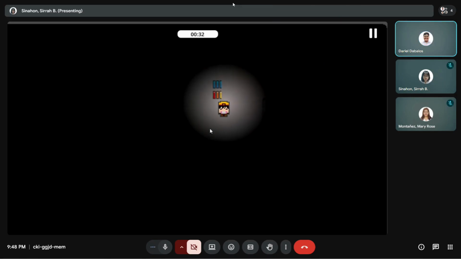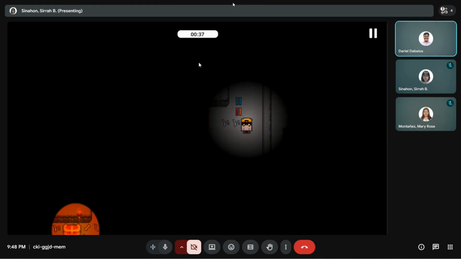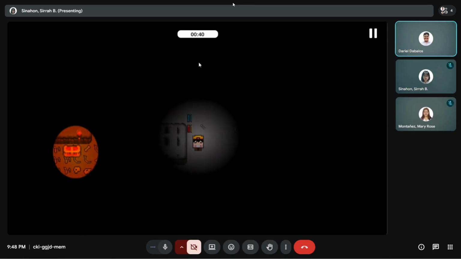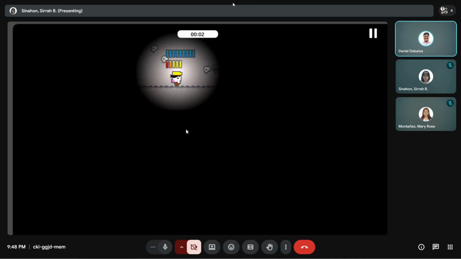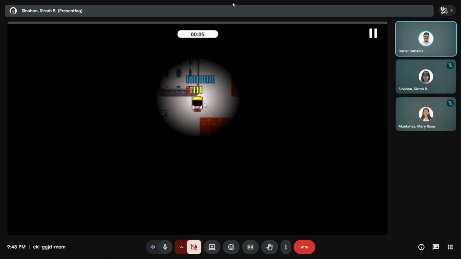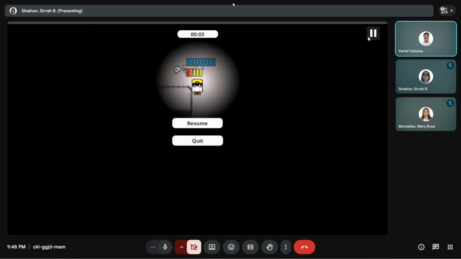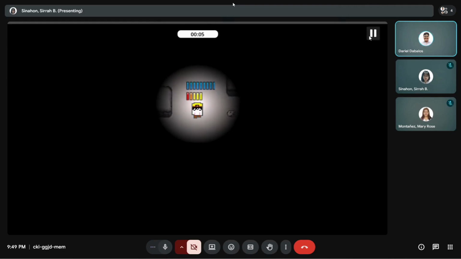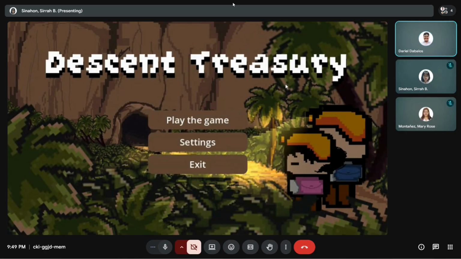In addition to our UI, we added a timer that starts as the player starts playing the game. This will then further progress in our development as leaderboards so that players can track how long they've played the game. We also added a pause button. These buttons then lead to two more buttons: a resume button where players can continue playing, and a quit button which will transport us back to the main menu page.